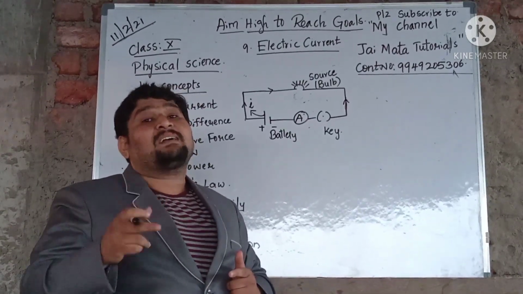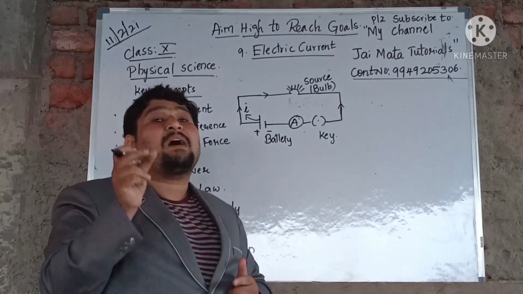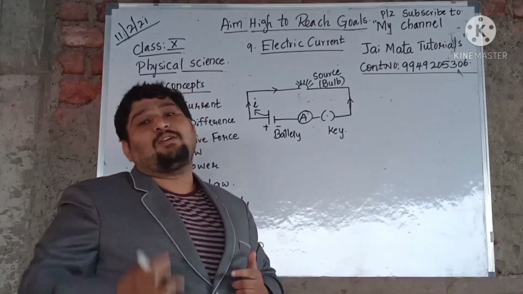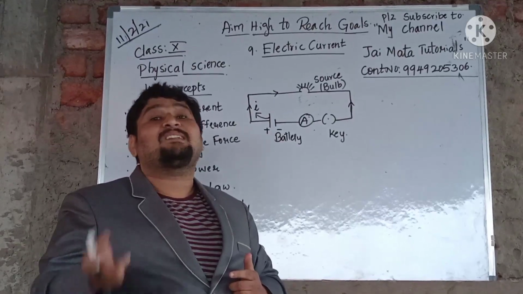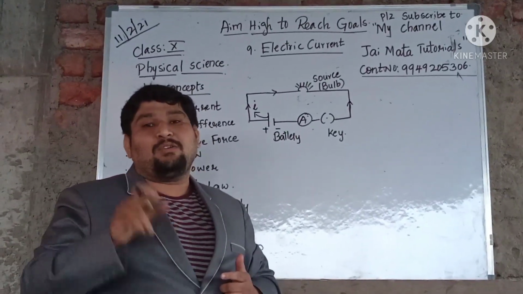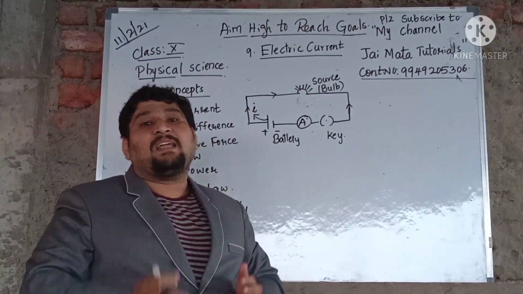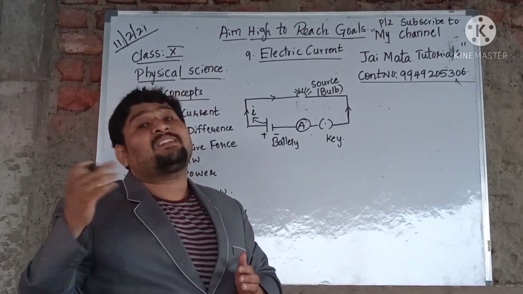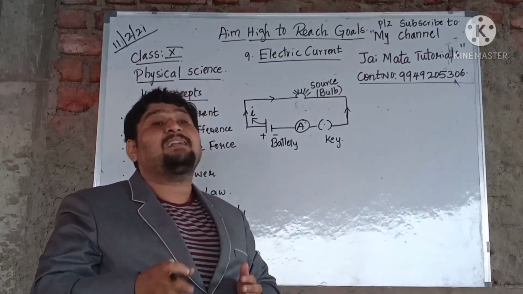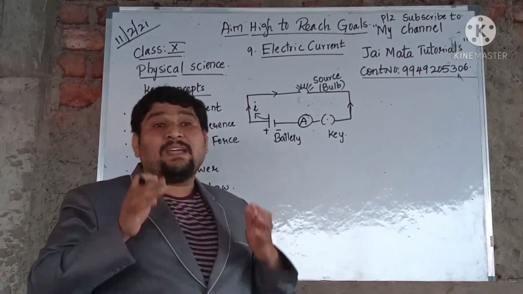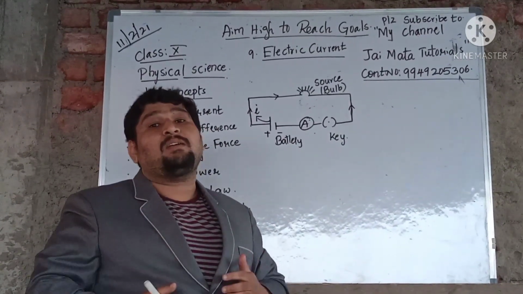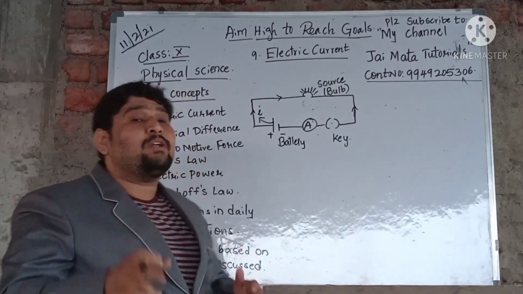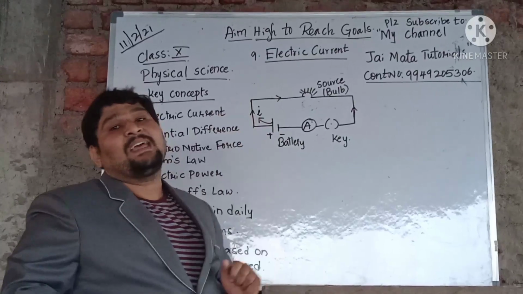The correct word we use is "power has gone." So that difference you should know: why we can't say current has gone or electricity has gone, and why we say power has gone. We are going to learn this in this chapter called electric current.